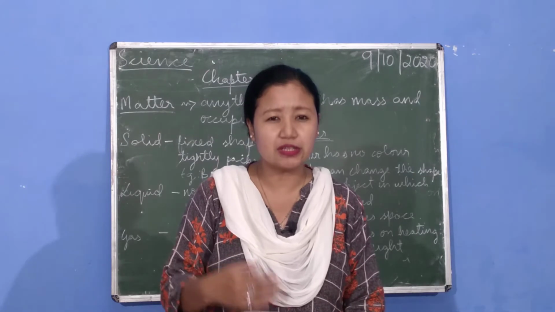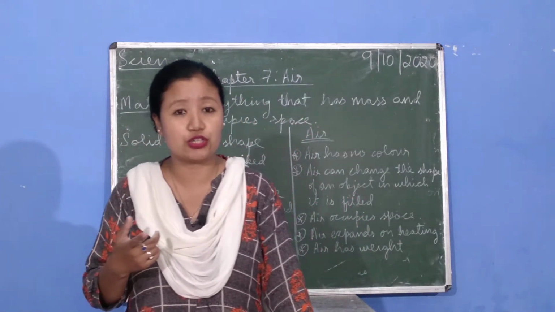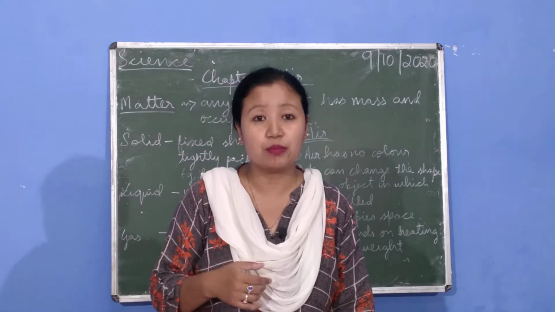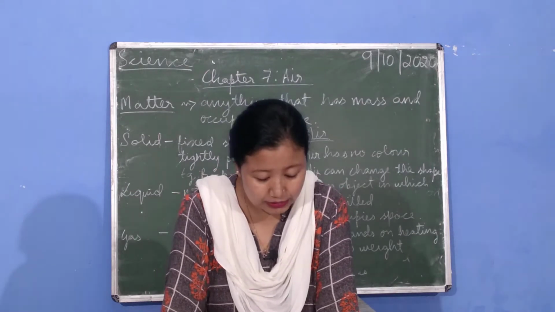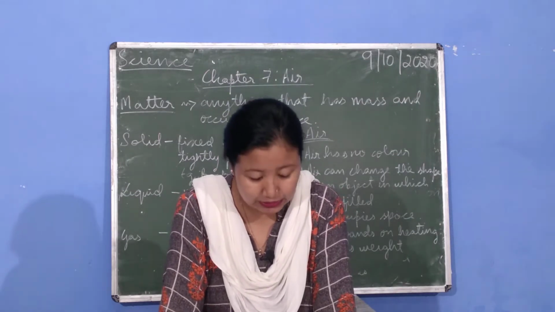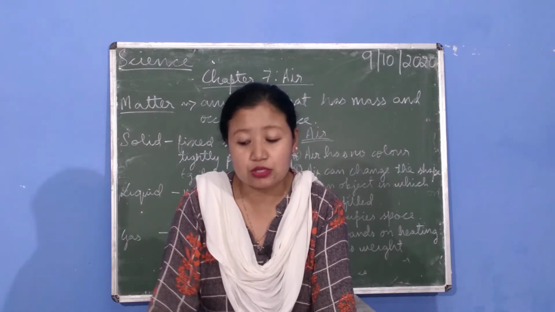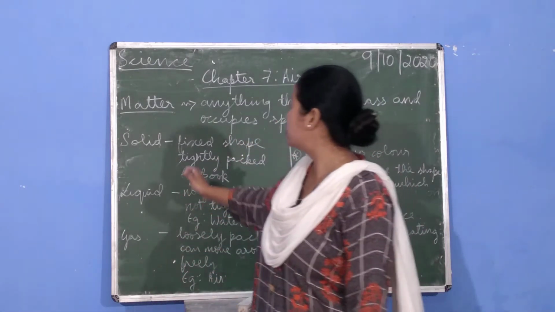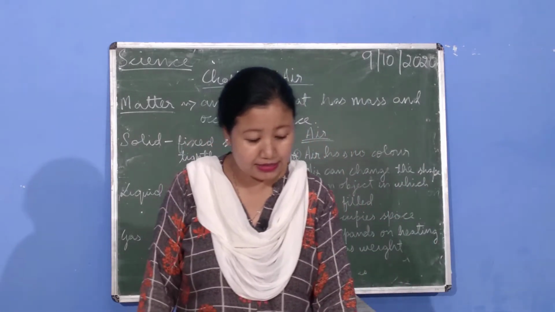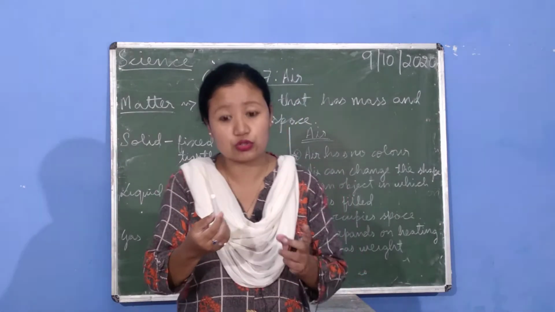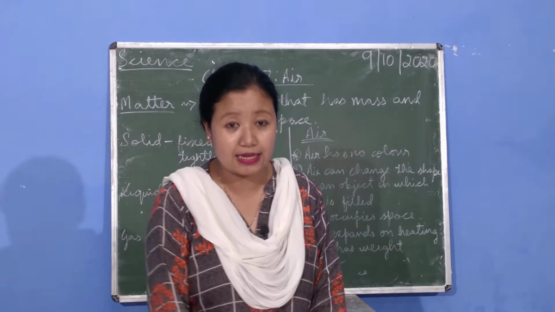I think we've done this in class 3 also about matter. Remember, we told you to draw also. In the morning also, I had sent you some examples of matter. Everything on the earth is made up of some material. The material may be hard, soft, rough, or smooth. So matter is anything that has mass and occupies space. This is also matter because it occupies space and it has weight.